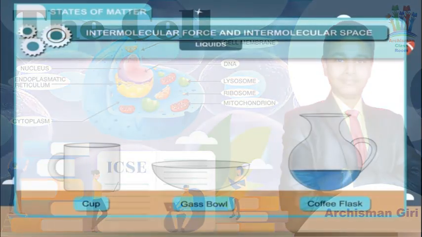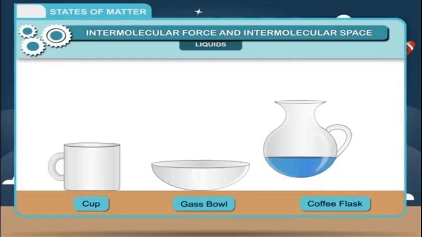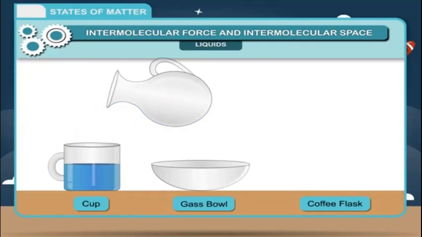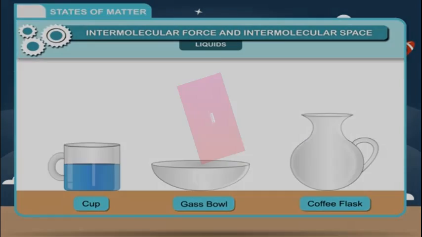You will find that water flows into the flask and takes the shape of the flask with its top surface free and flat. Now, again, pour water from the coffee flask to the cup. What do you observe? The cup again gets filled and the water takes the